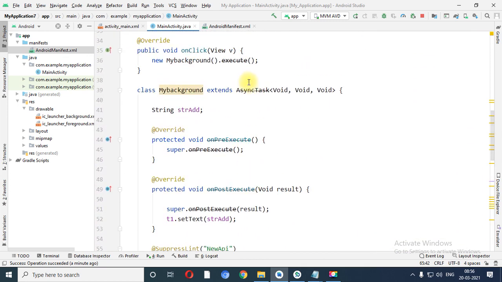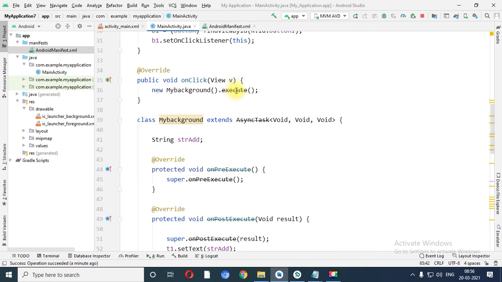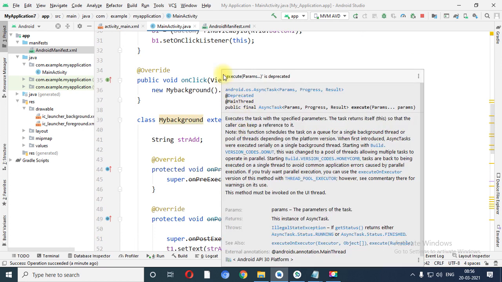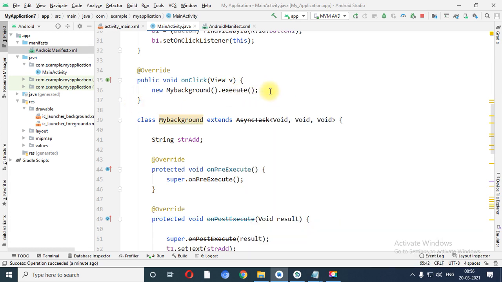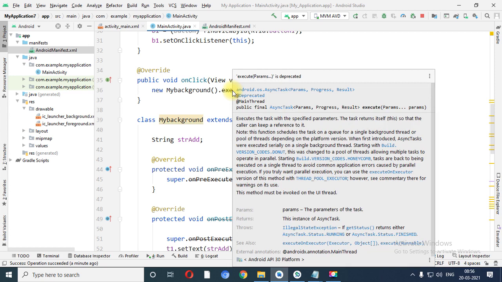See over here, some methods have a line through them. Why? Because they are deprecated in Android Studio. That means Android stops supporting a particular event or particular class.